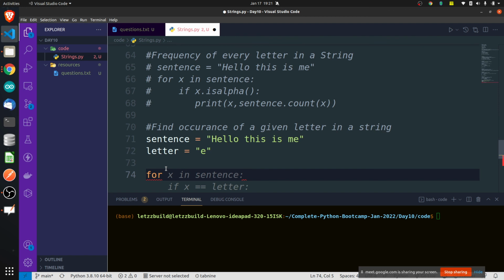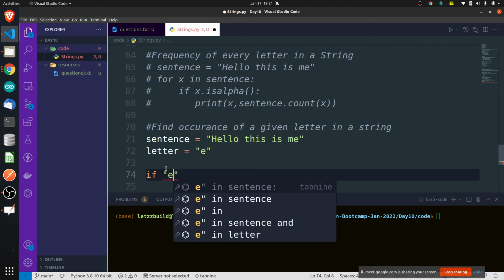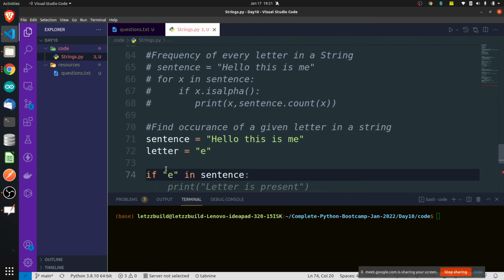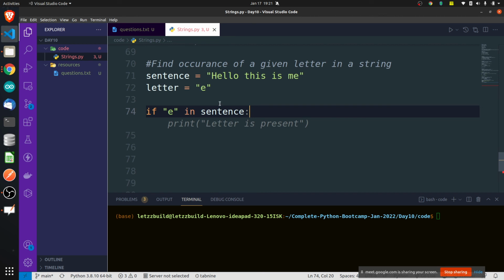Okay, so you are actually telling for. Sorry, E in, if E in sentence, what do you want to say? Print letter if E is present in the sentence, print letter is present. But I did not tell you that question. I told you find the occurrence of a letter. Some people told for. How many times it has occurred, we have to print that, right?